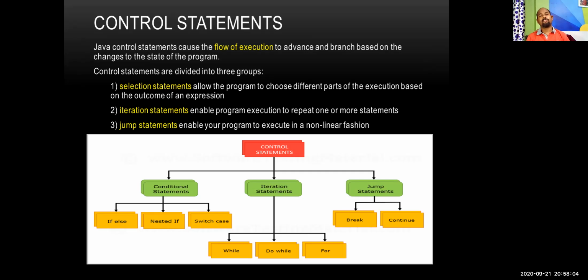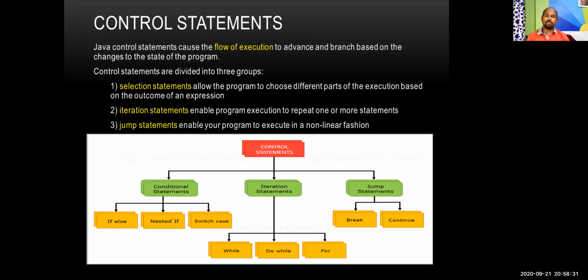So that index values are also known as iteration, and that loop will terminate only when the condition becomes false. So as long as the condition is true, the loop will continue. So that is the meaning of iterative statement or iteration statement.